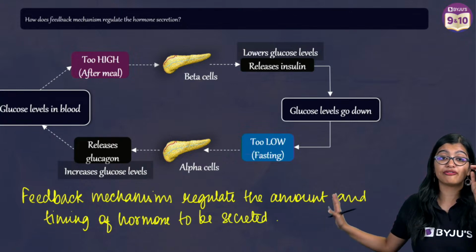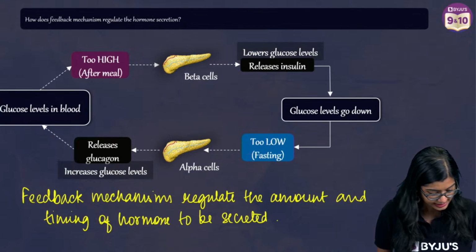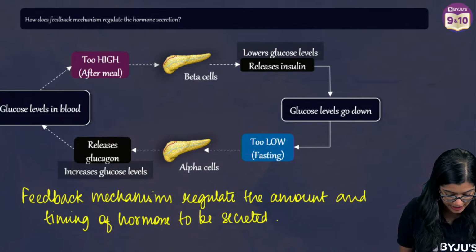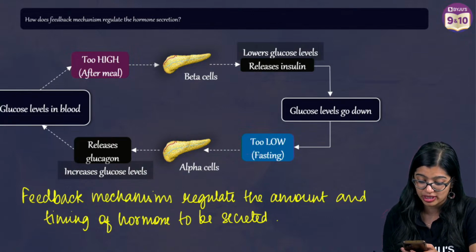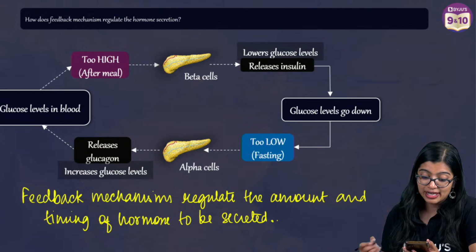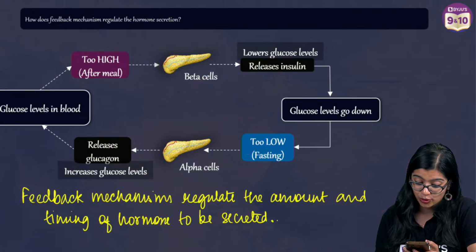So this is what a feedback mechanism regulates, right? I can see a lot of answers coming in. Is a physiological reaction that returns. Yes, very good. I shall add this point which Janita has told me, right? It ensures that a body is maintained into normal functioning.